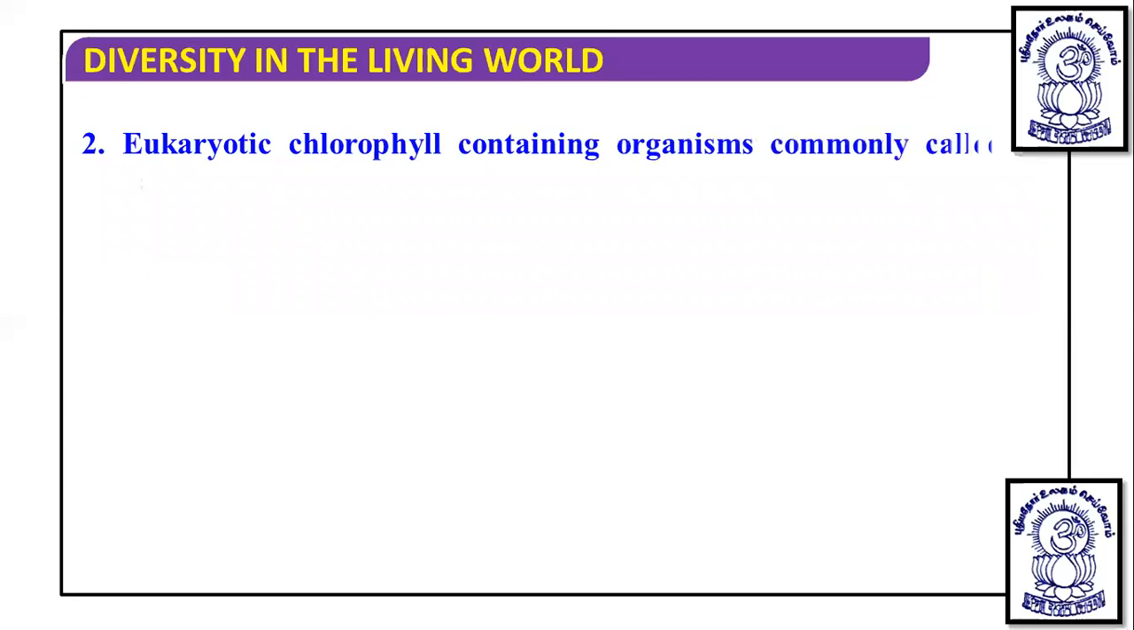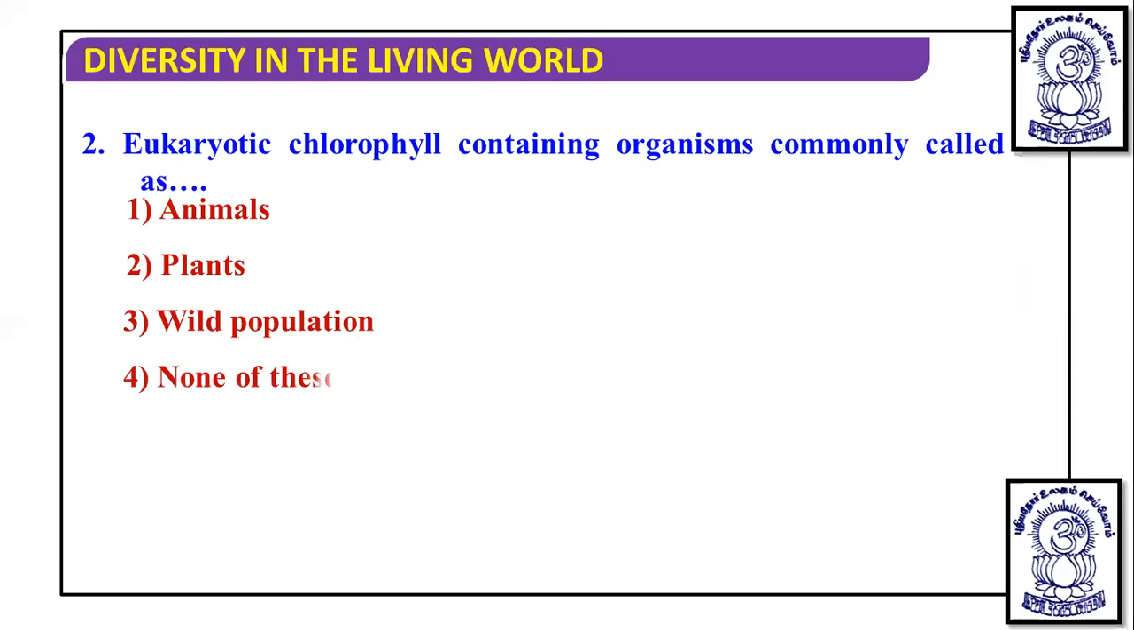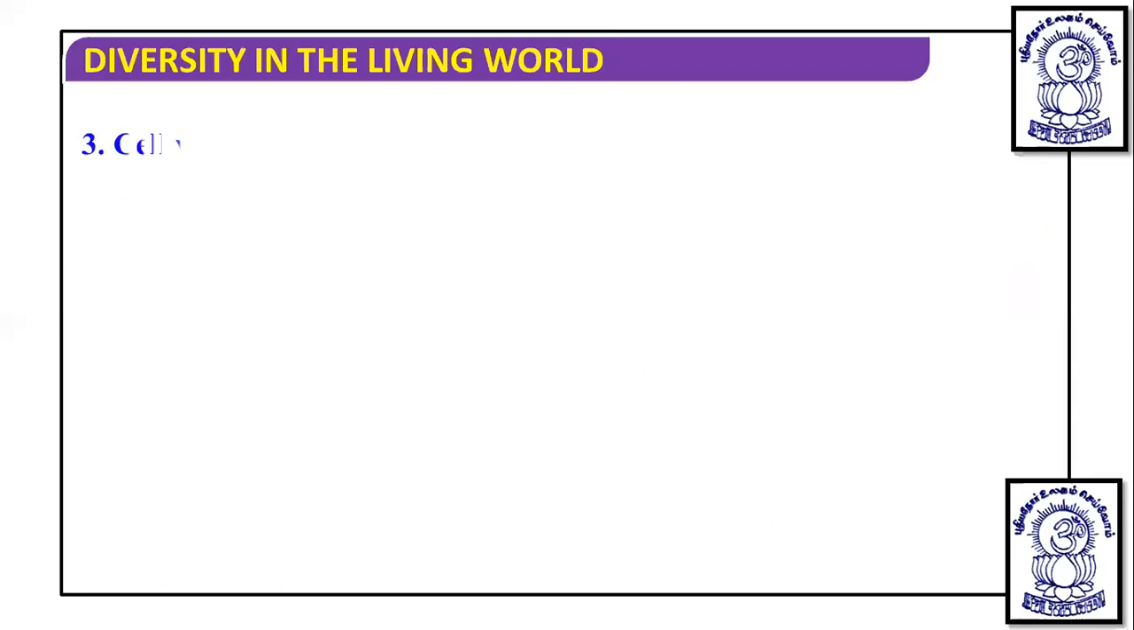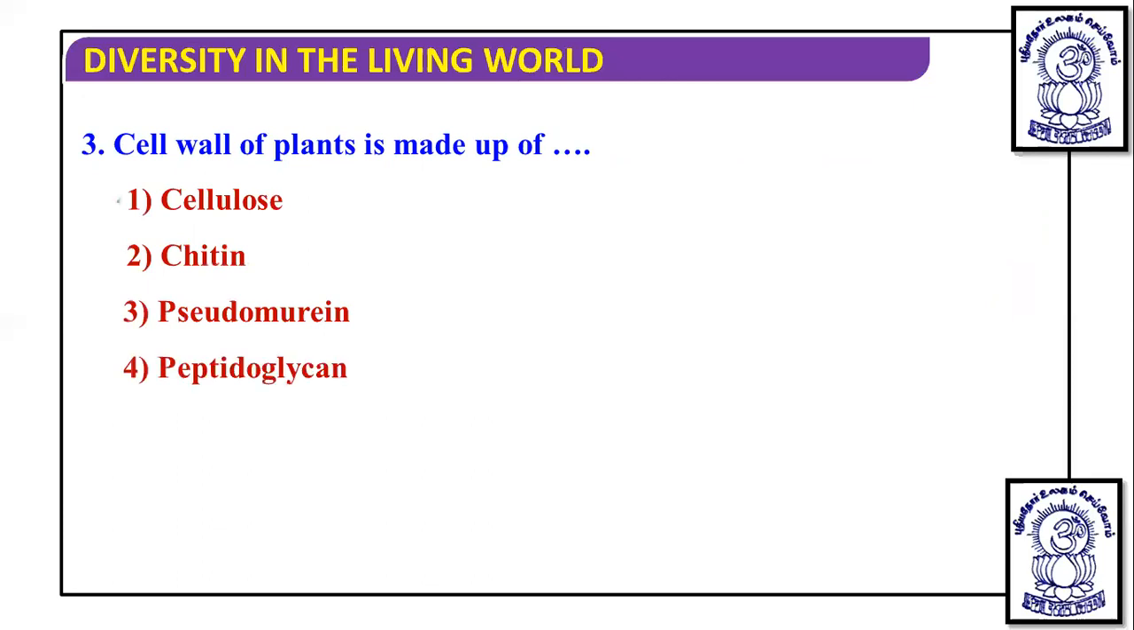When we talk about eukaryotic chlorophyll-containing organisms, they are nothing but plants, and these plants are placed in Kingdom Plantae. So the answer becomes option 2. The third question is: the cell wall of plant is made up of? Yes, we have discussed that plants have a cellulosic cell wall. So cellulose becomes the correct answer.